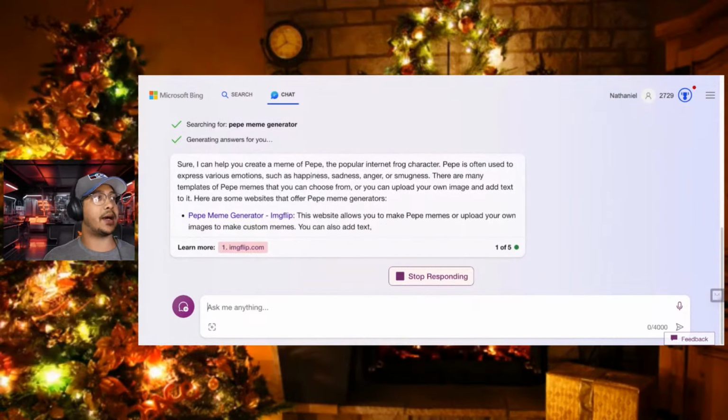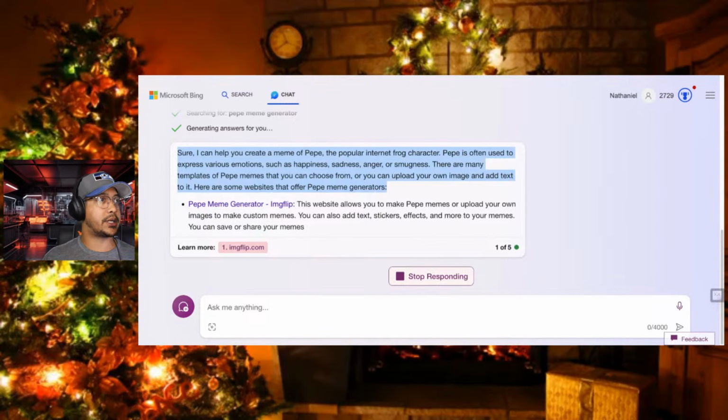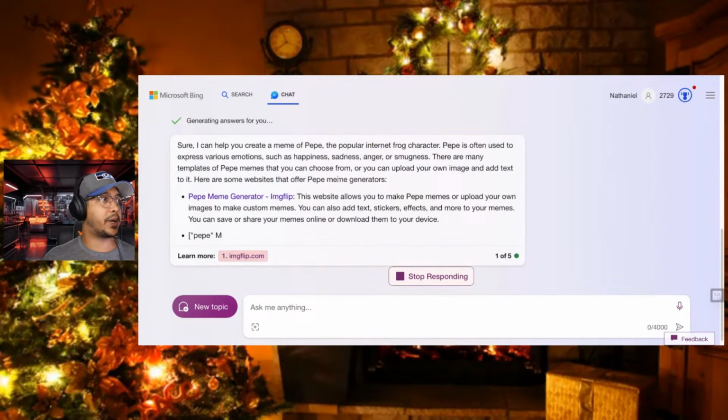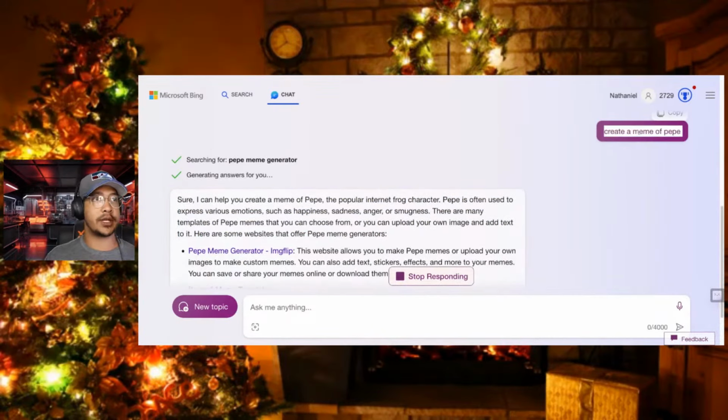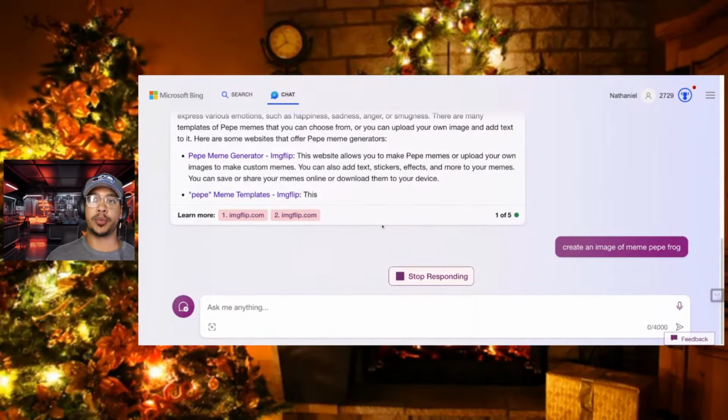Now, this one actually did not create a meme. It is trying to get me to go to the meme generator to create the meme itself. So let me go back in here and click stop responding. What I want to say is "create an image of meme Pepe the frog." Let me try that again. My apologies, I just said create a meme and it tried to go through on this.